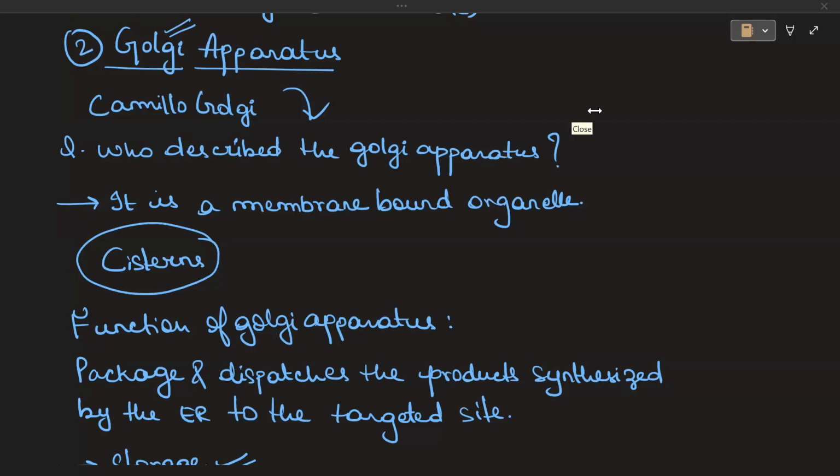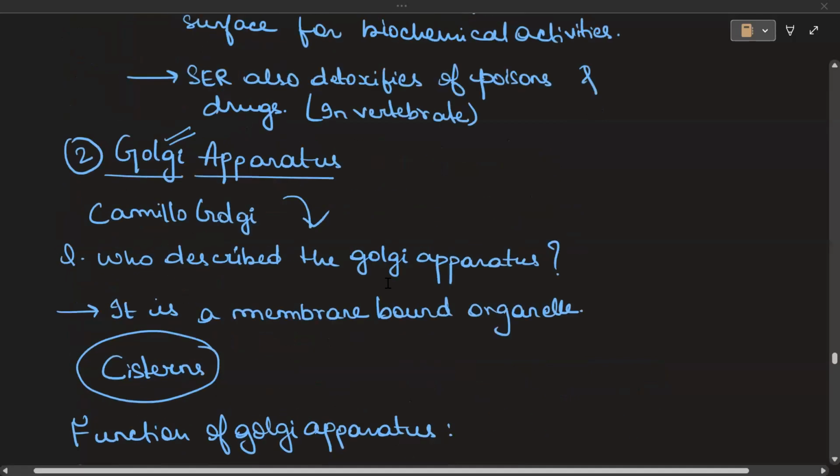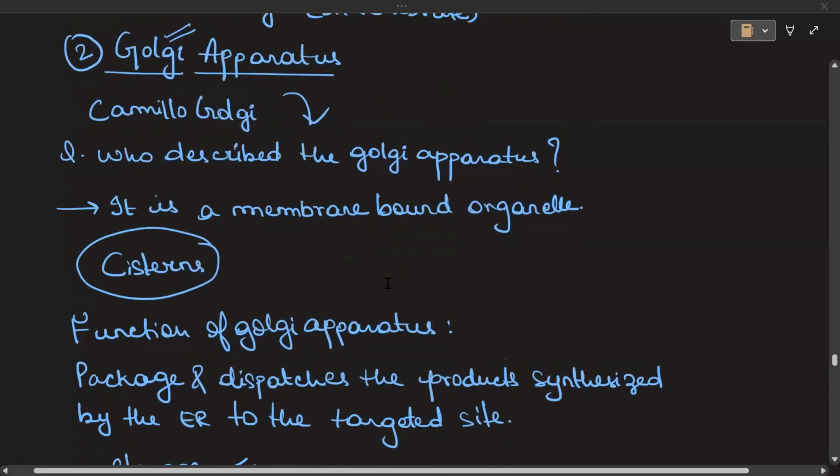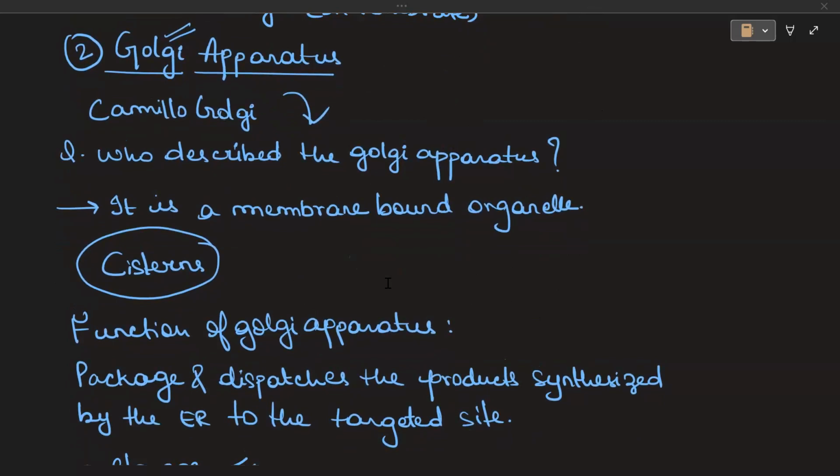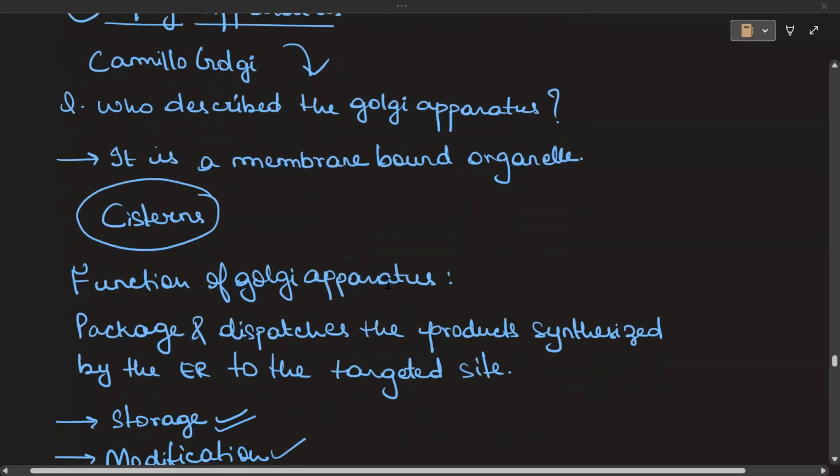No, mom. All right. Now let us move on to the second organelle, that is the Golgi apparatus. Now see, Camillo Golgi was the person who actually described the Golgi apparatus. That is why this organelle is named after him. Now, Golgi apparatus is also a membrane bound organelle.